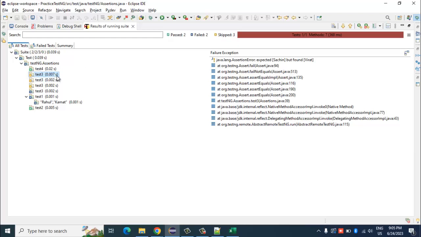The first failure it skipped, the second failure it skipped, the third failure it skipped, and the fourth time when it again failed, then it marked it as a failure. So this has been executed 3 times, and finally on the 4th time when it didn't pass, it marked it as failed.